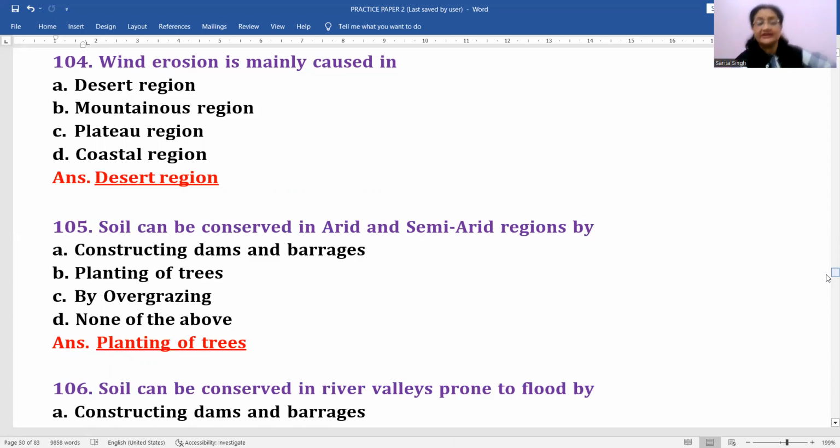Okay, then soil can be conserved in arid and semi-arid regions by, अब यहाँ पर देखो आप ये points दिए हुए हैं, how we can reduce soil erosion या how we can conserve soil erosion, right? How we can conserve the soil. अब ये points जो हैं ये आपको cover करना बहुत जरूरी है because इससे related questions भी अक्सर पूछते हैं, not only in MCQs, in general also the questions comes from this particular topic.